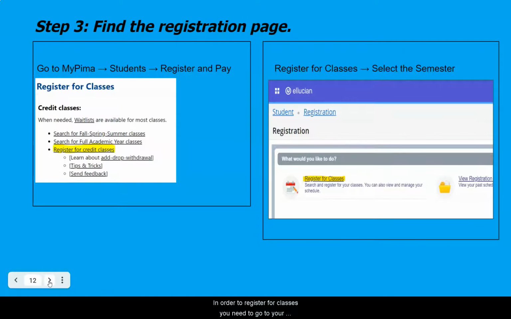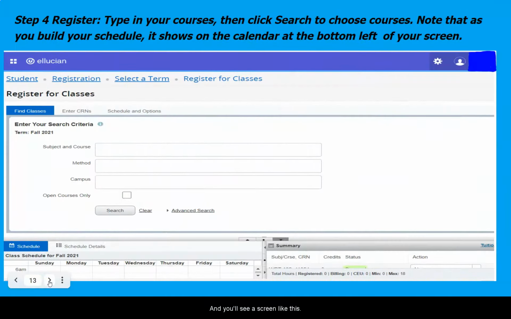In order to register for classes, you need to go to your My Pima, click on Students, click on Register and Pay, and then you'll see a pop-up window that says Register for Classes. You'll click on it, and you'll see a screen like this. Where it reads Subject and Course, you'll type in the class that you're searching for. For example, Writing 101, you would type in WRT 101.